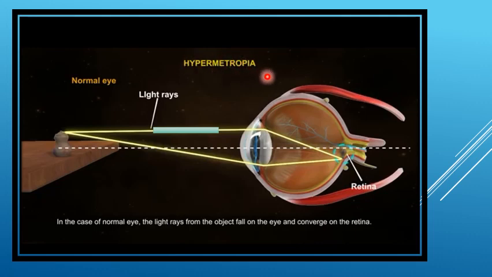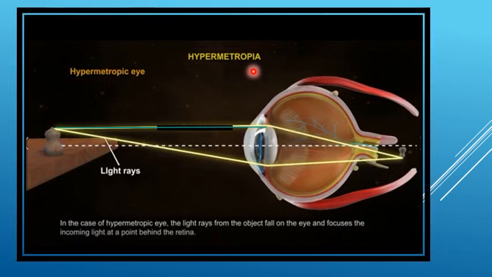Hypermetropia. For a normal eye, this is the object. The light rays from the object fall on the eye and converge on the retina. In the case of a hypermetropic eye, the light rays from the object fall on the eye and focus the incoming light at a point behind the retina.